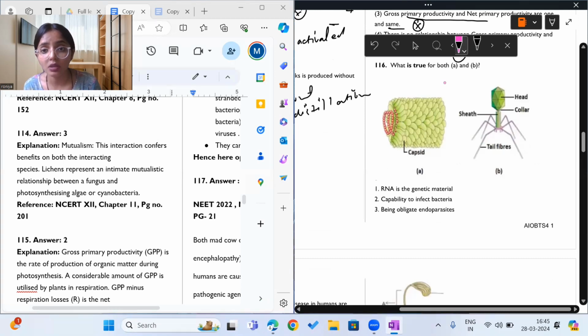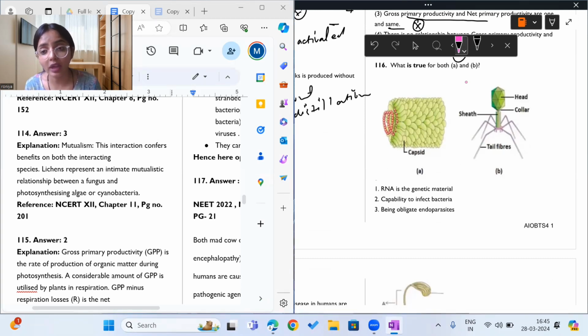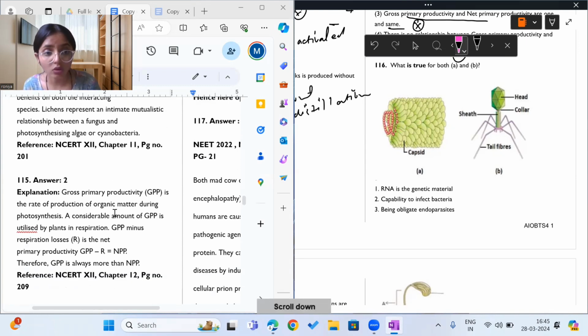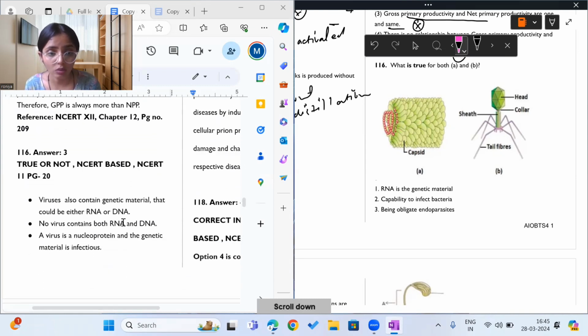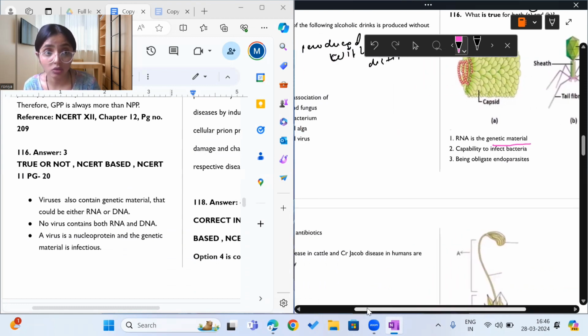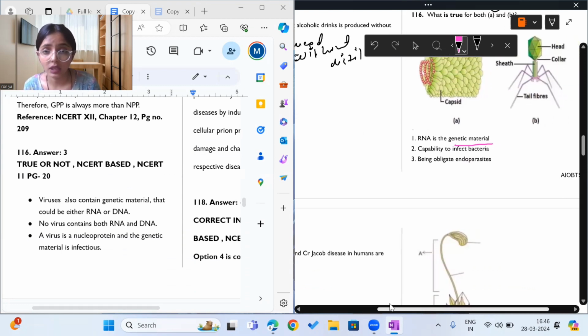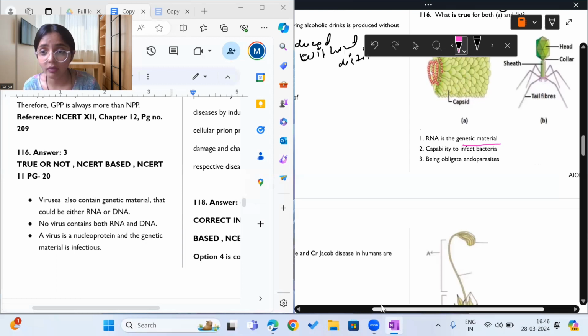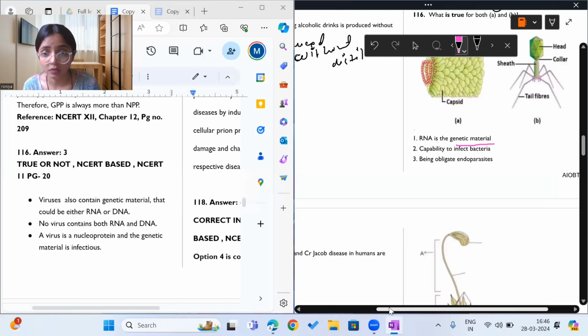Question 116. Let's see. What does it say? It says which of the following is true for A and B. So we have to see which of the following is true not only for A but for B also. Option one says RNA is genetic material in both of them. Option two is saying both of them have the capability to infect bacteria. So they are saying both of them are bacteriophages. I am not agreeing, because one is a tobacco mosaic virus and one is T4 bacteriophage.